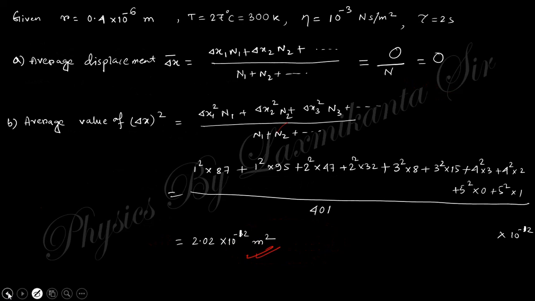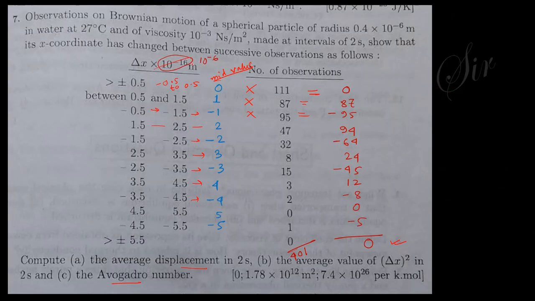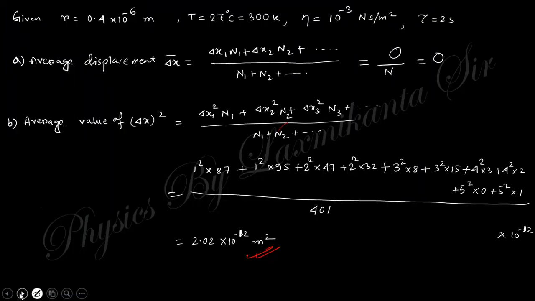That's why we changed this value. This value, 10 to the power minus 6, is the correct one. So after checking this, I think you are clear about the concept.